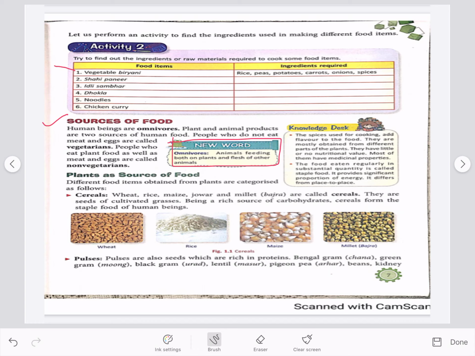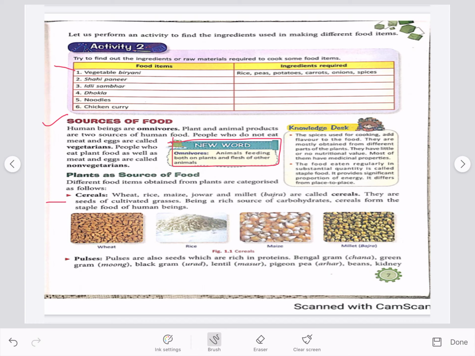First, we will read about plants as source of food. We get different food items from plants like cereals, pulses, spices, fruits and vegetables. Now, first one are the cereals, which are commonly known as grains. We get wheat, rice, maize, millet. This is our staple food. Cereals are rich in carbohydrates and these give us energy. You can see in the picture we have given the picture of wheat, rice, maize and millet, that is also known as bajra.